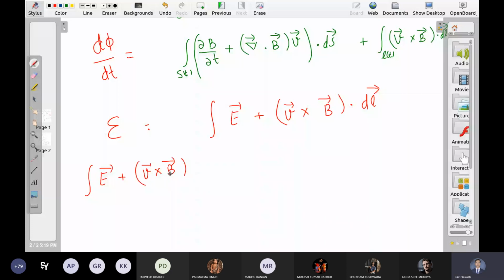What is on the right hand side? So this is also changing with time, for obvious reasons. What is del dot B? Divergence of B is always 0, right? Del V by del T, and EMF is minus d phi by dt. So minus sign here. Plus del dot B is 0, so this term is not there. What we get is only this much.